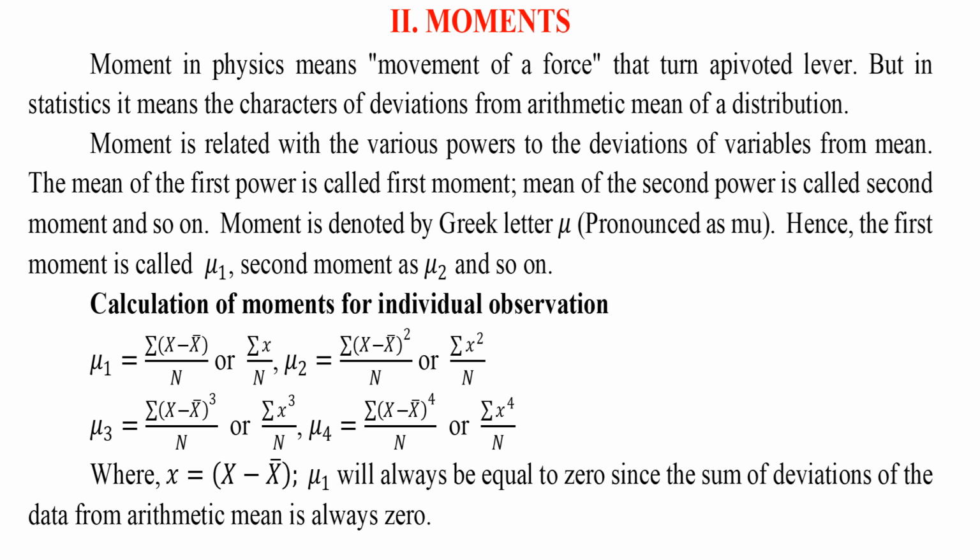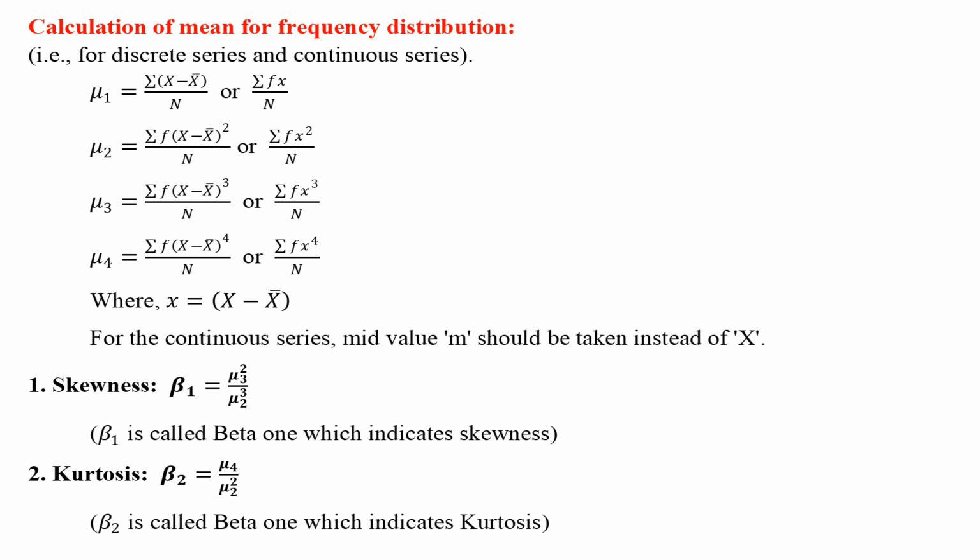Calculation of moments for individual observation. The procedure for calculating mu1 and mu3 are presented here. X minus x bar is the deviations of variables taken from the arithmetic mean. Mu1 will always be equal to 0 since the sum of deviations of the data from the arithmetic mean is always 0. Calculation of moments for frequency distribution.